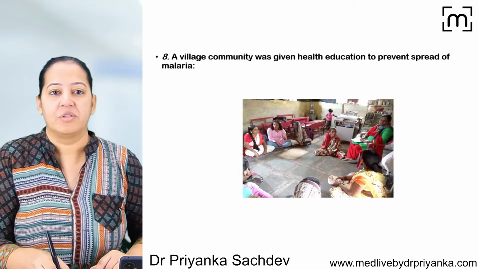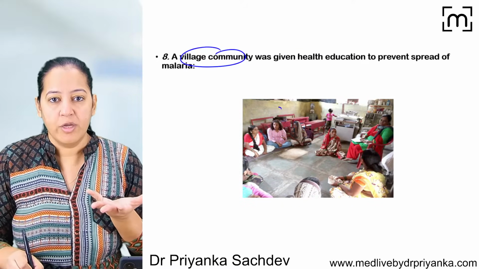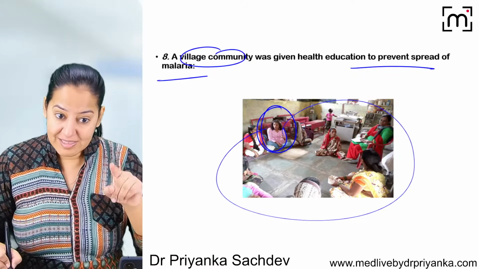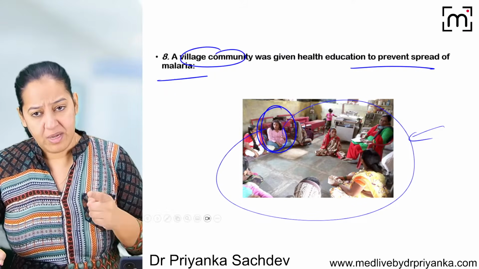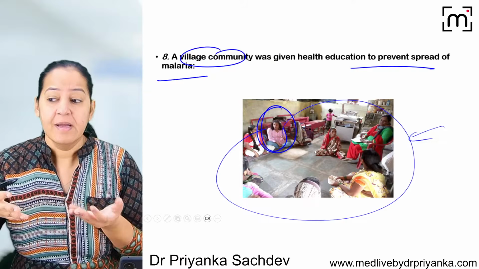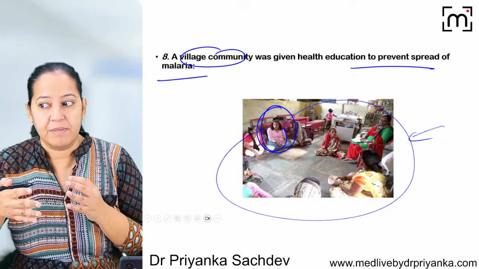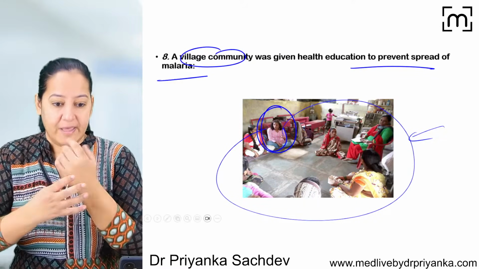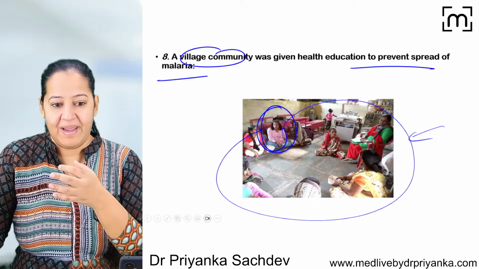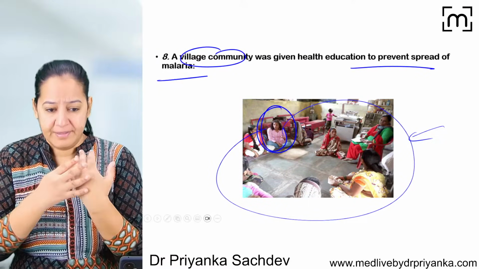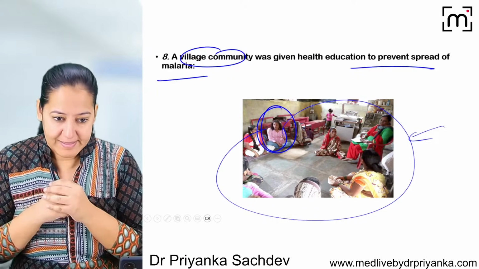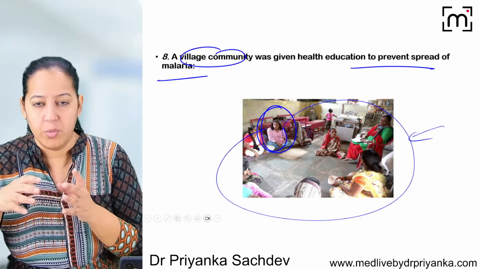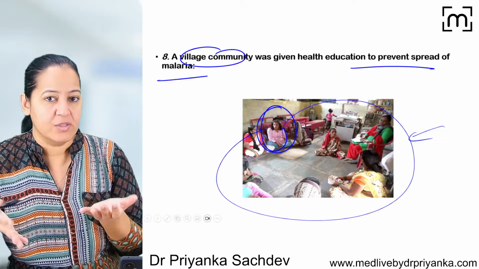So let's read the next question. There is a village community and we are doing counseling. You are going to a village and counseling the village people on how to prevent the spread of malaria, because this village has many cases of malaria very frequently. We tell them ways to prevent malaria: use bed nets, wear full sleeves, don't go out in the open and play. If you are going, apply mosquito repellent creams. And there should not be stagnant water at your home. There are many ways to prevent malaria, and we are explaining them.